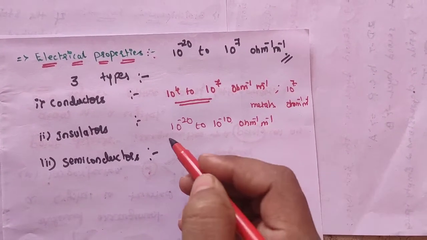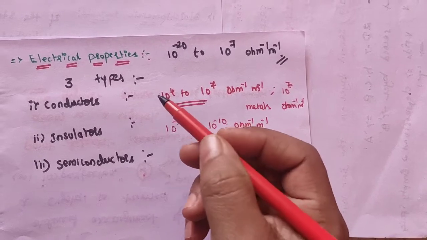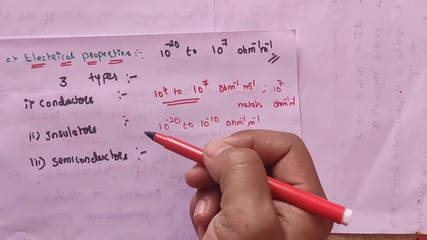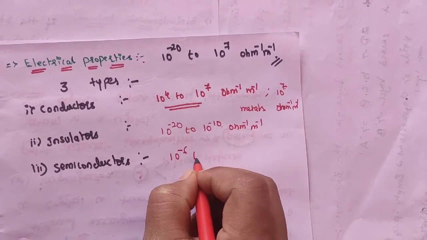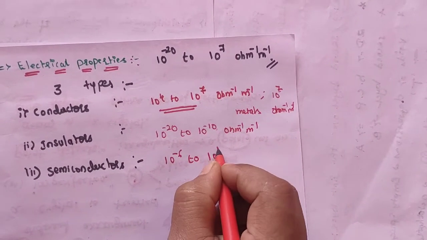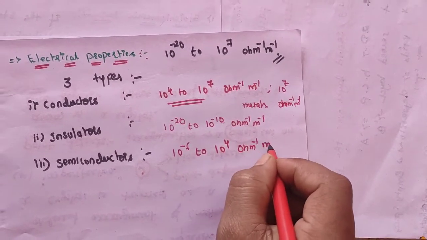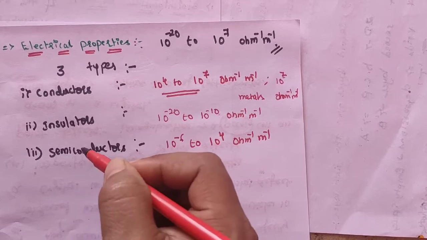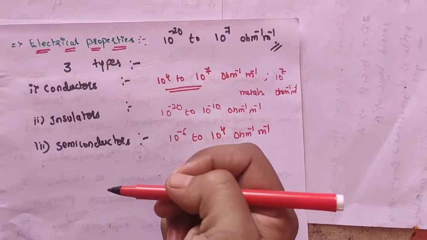Semiconductors are the solids with conductivities in the intermediate range between conductors and insulators, that is 10 to the power of minus 6 to 10 to the power of 4 per ohm per meter.